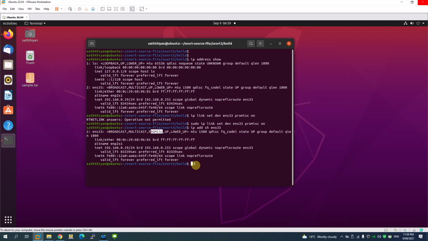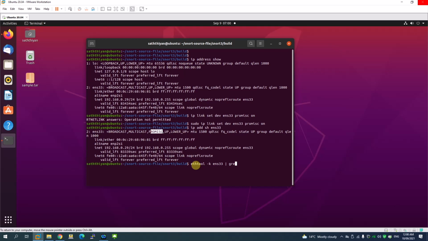Right, so let's do some more configuration to disable the interface offloading, so that it can prevent Snort from capturing large files. We don't want to capture anything bigger than the MTU size, which is 1518 bytes. So what we can do is control that. To do that, we need a command called ethtool, ethtool -k ens33. I'm going to check that.